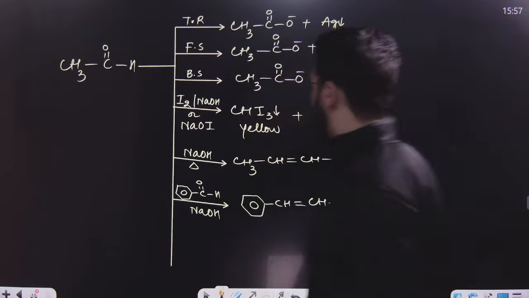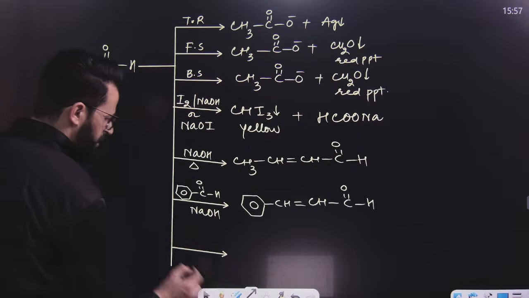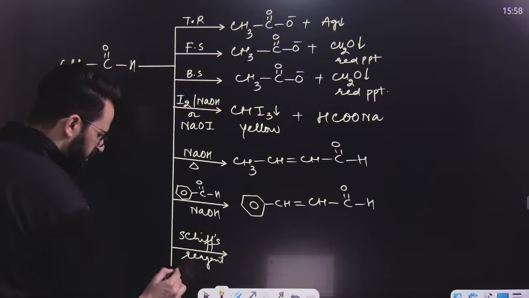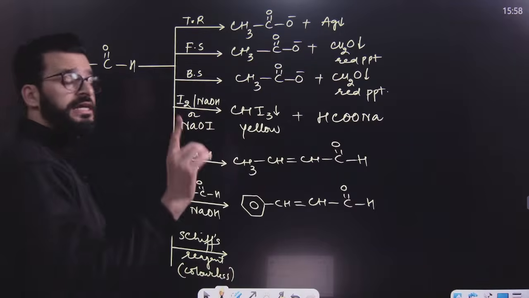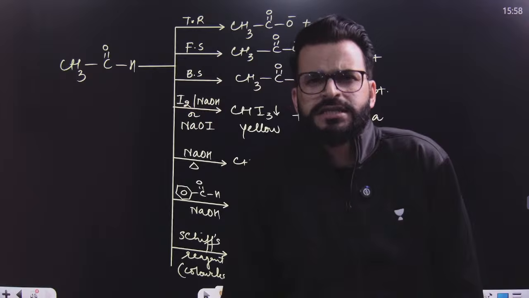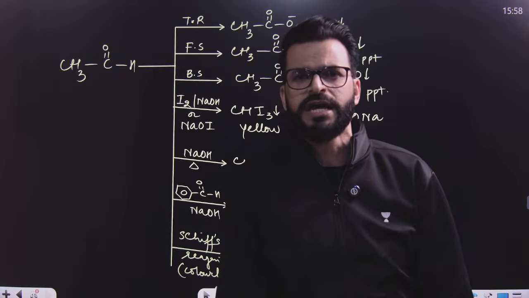Okay, now clear. If the same aldehyde is treated with Schiff's reagent, basically let me tell you, and this is colorless. We have Schiff's dye, that is aqueous rosanilin hydrochloride, and the color of that Schiff's dye is pink.